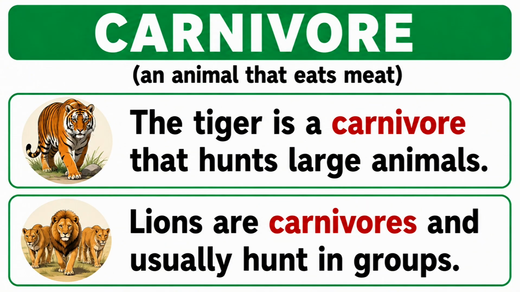Carnivore, an animal that eats meat. The tiger is a carnivore that hunts large animals. Lions are carnivores and usually hunt in groups.